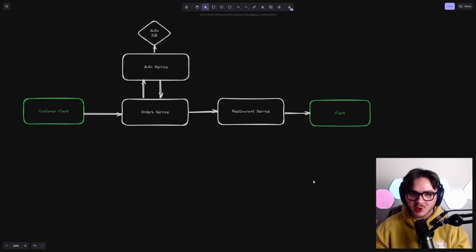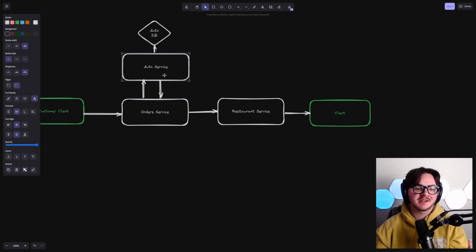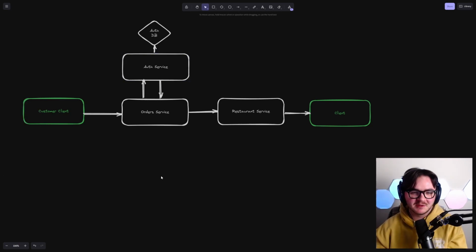Now, at the very end, you're going to end up with something for your orders flow that looks something like this. We're going to have a customer client that's going to call out to the order service. The order service is going to call to your auth service to check that authorization header that we talked about, make sure it's valid, make sure that you can actually place this order.